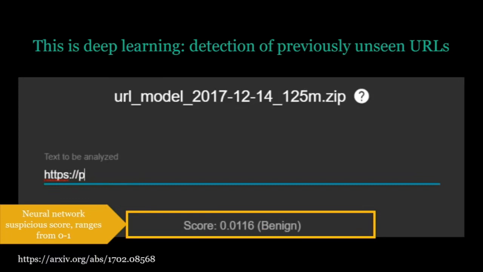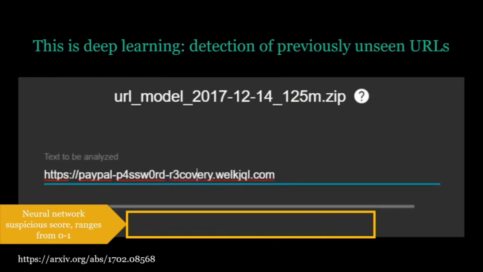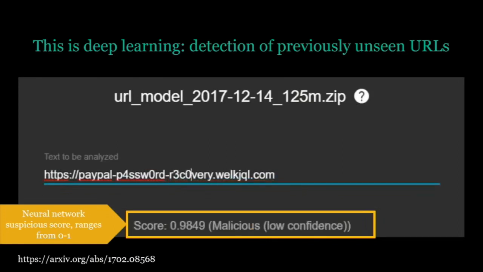Now I'm going to start making up some fishy looking URLs, right? PayPal password recovery dot some random string.com, right? So the neural network has never seen this URL before, but it recognizes it's malicious. And the reason it can recognize it, right, is we've trained the neural network on 125 million URLs, about half of them known bad and half of them known good. So it's learned to recognize patterns in URLs that are suspicious.